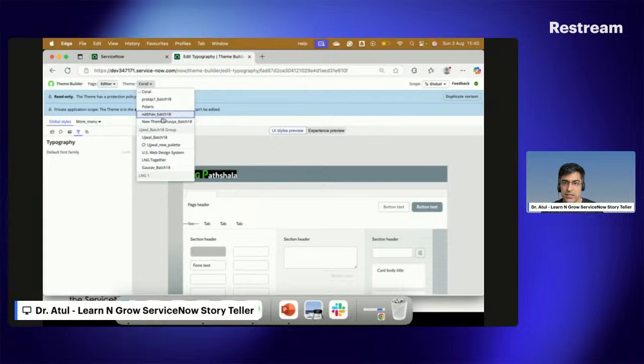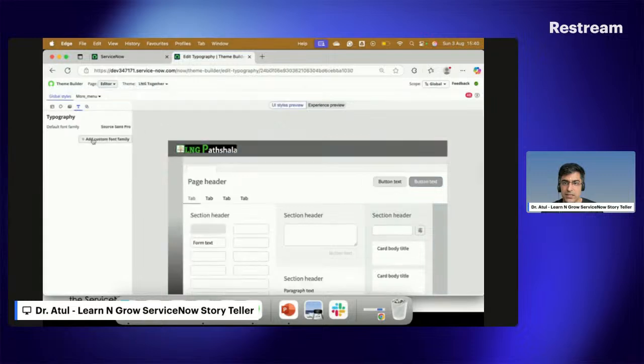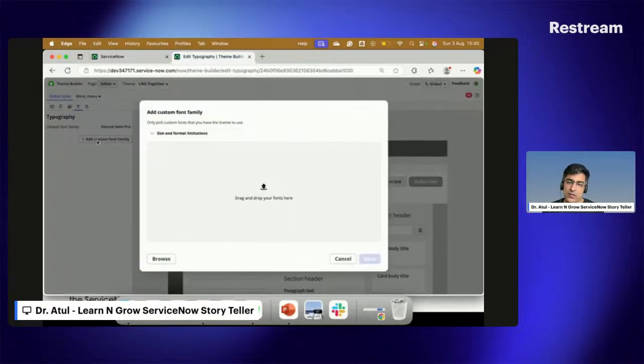Let me take LNG together. This is my theme which I created, and now you can see add custom font family. But what ServiceNow says is that you can only add those font families where you have a license from the organization perspective. It is not that you can download something and put it here. If it is not licensed, it will not work here. So this is the first